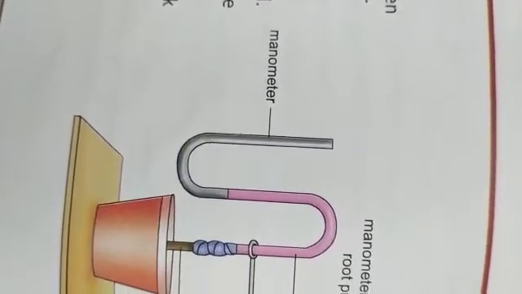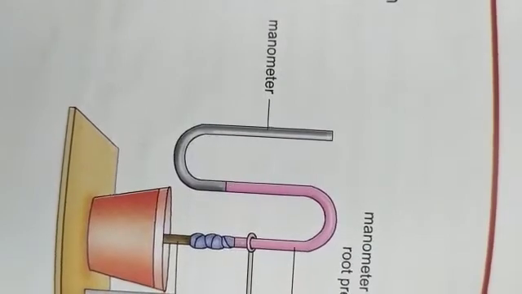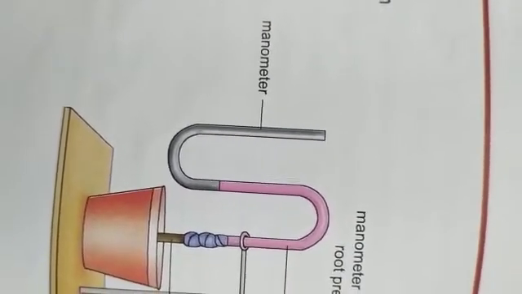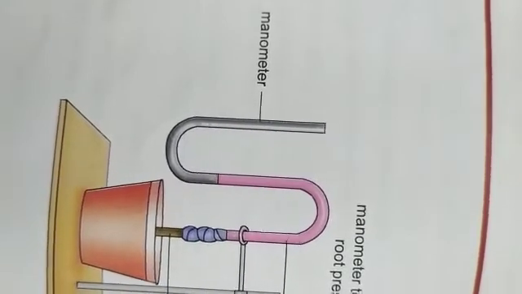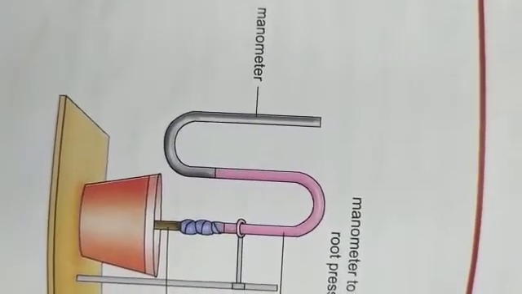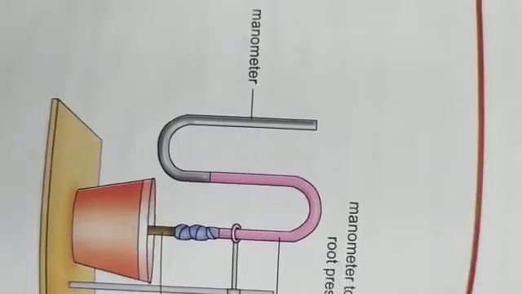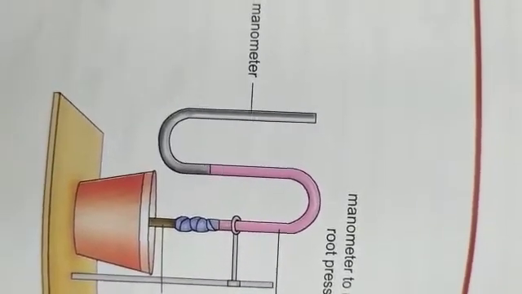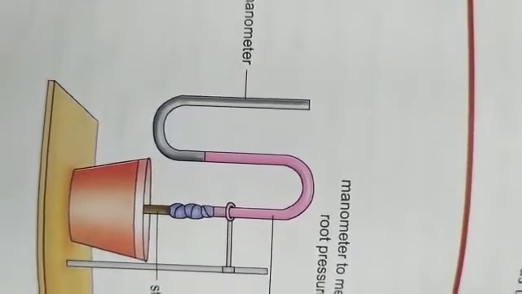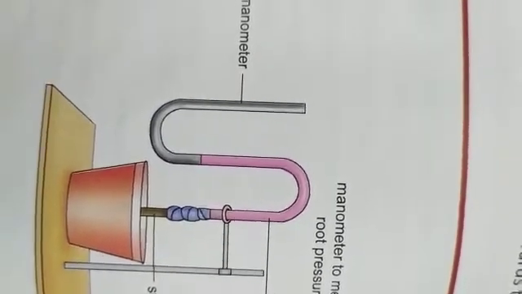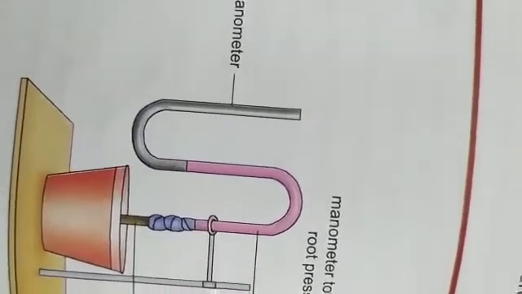What do you observe? The level of the colored water rises. There is also a rise in the level of mercury of the manometer. Children, why did this happen? This happened due to the upward movement of the sap. This demonstrates the phenomenon of the root pressure.